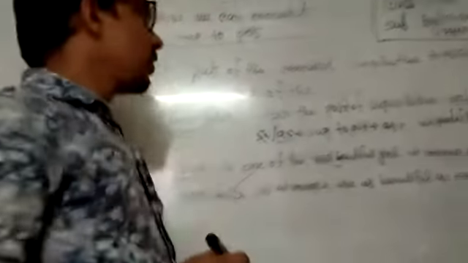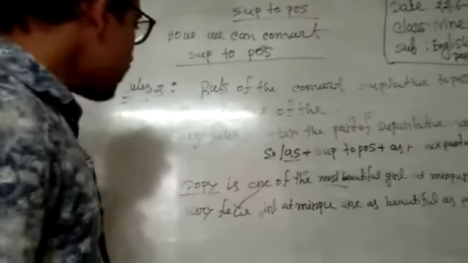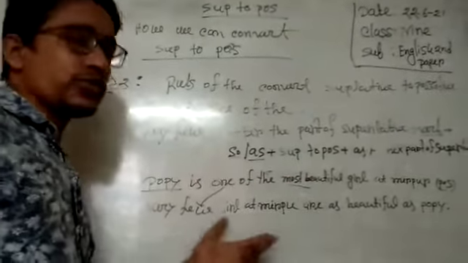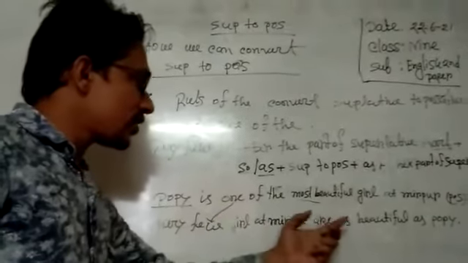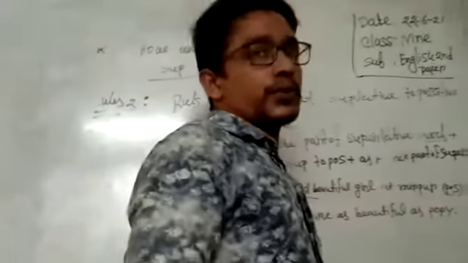So here I copy. Right, guys? I hope that you can understand. Very few girls at Mirpur are as beautiful as Copy. Next example.